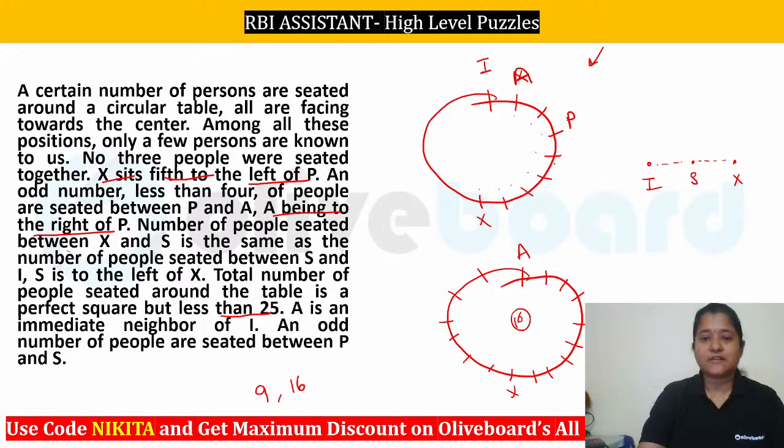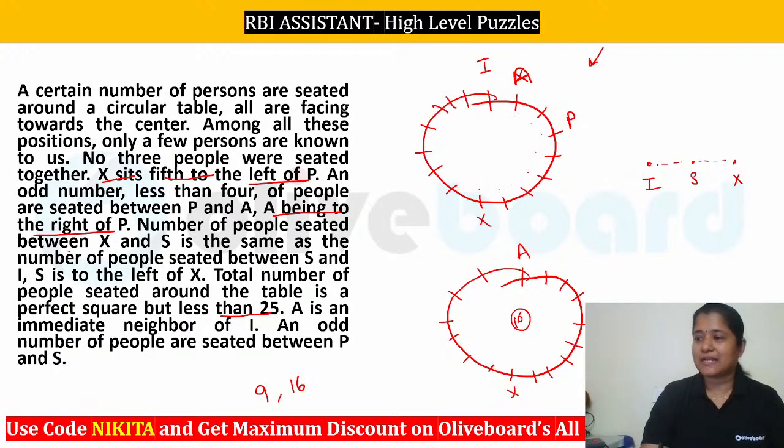So let's see in the first case. 1, 2, 3, 4, 5. We already have 5 people here. So let's say if we place 1 and 2, because S has to be somewhere towards the left of X, that means you will have to add more. That means again you can see that you cannot have 9 persons here. So here also you will have to have 16 persons, right? So 1, 2, 3, 4, 5, 6, 7, 8, 9, 10, 11, 12, 13, 14, 15 and 16, right? So this is going to be the particular scenario for 16 people.